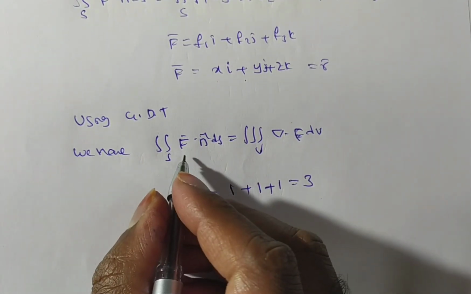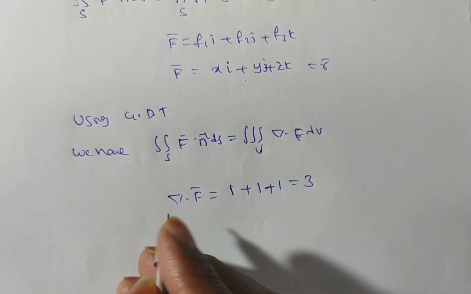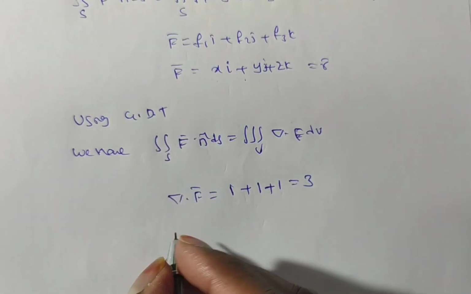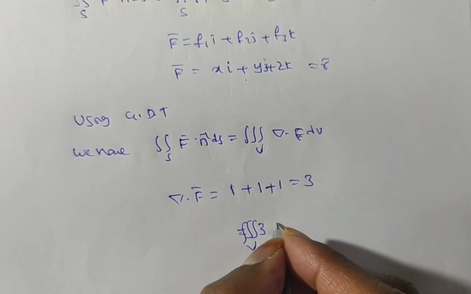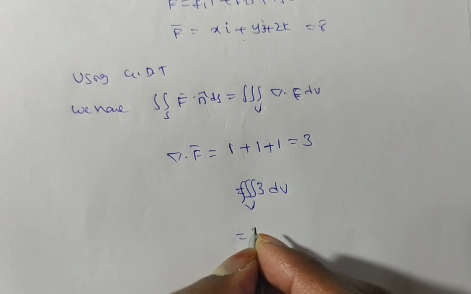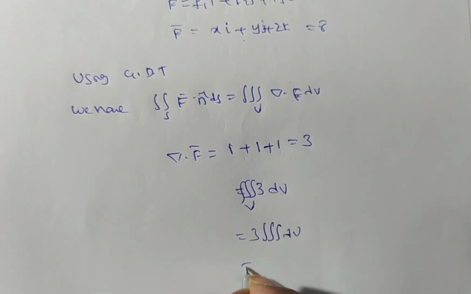Now substitute f bar is equal to r bar, or f bar is equal to this one, then in total this value is equal to, what will you have? Triple integral over V of 3 dV. You can write 3 outside because it's a constant. dV is nothing but V, so 3V. So have we proved this or not?